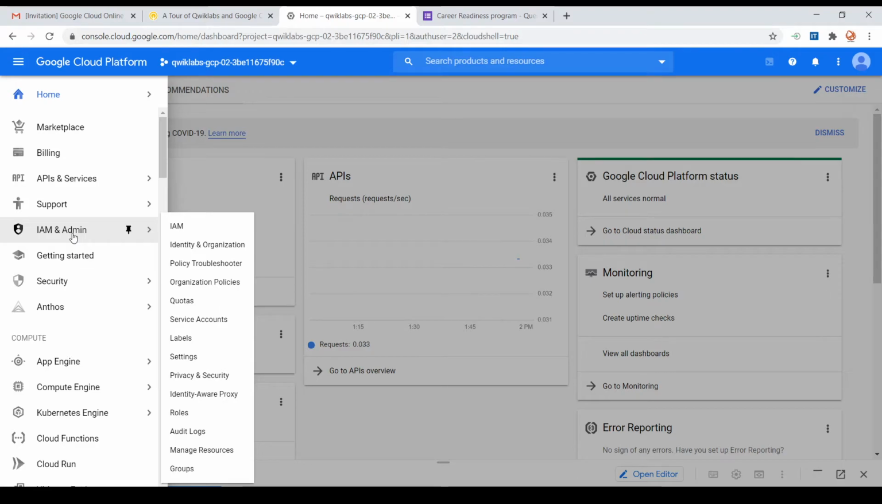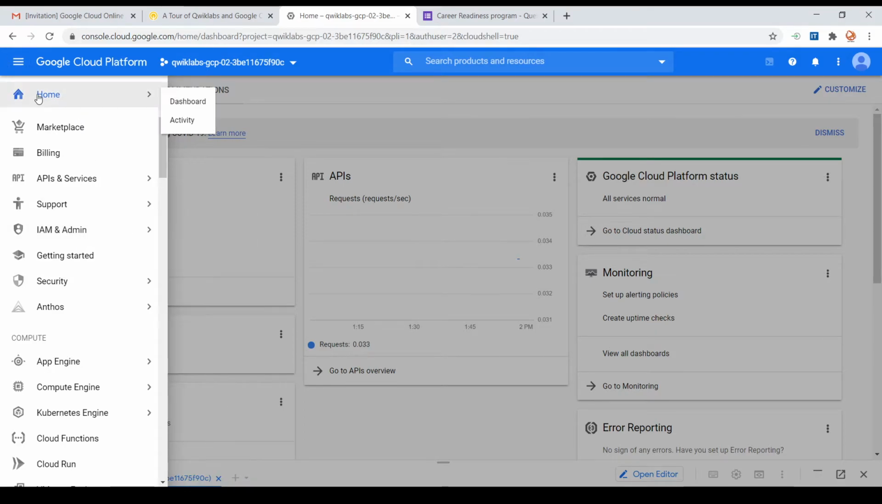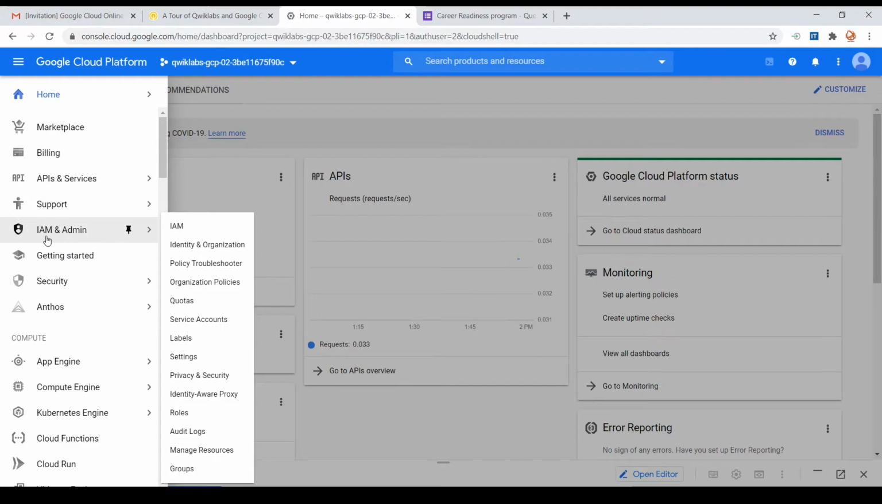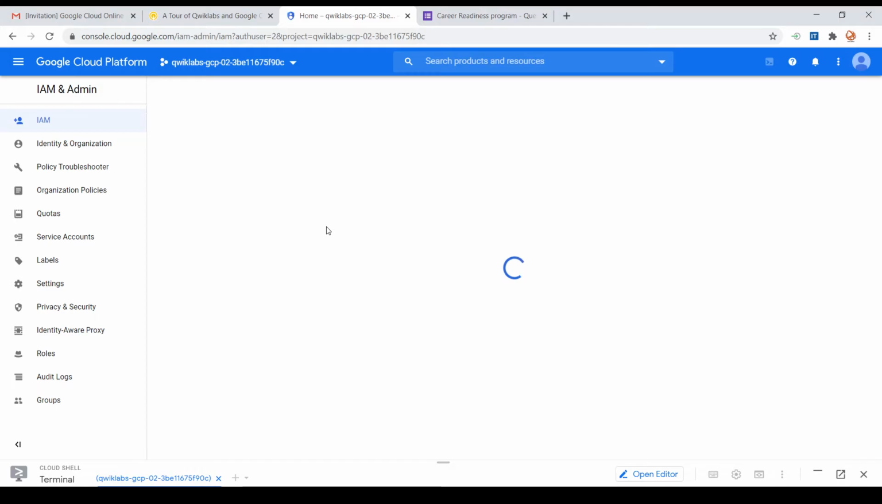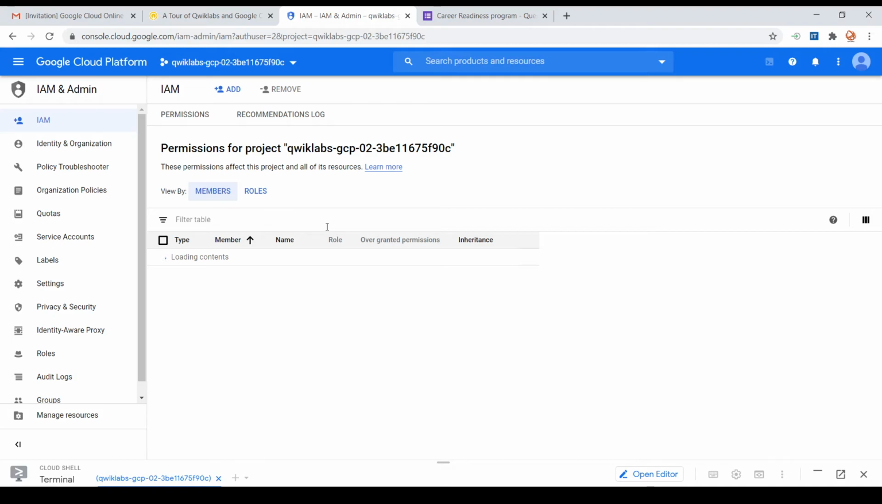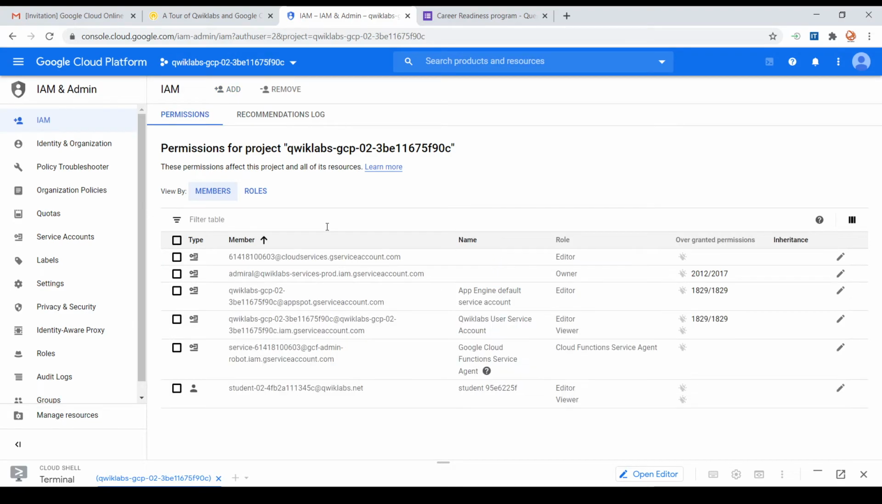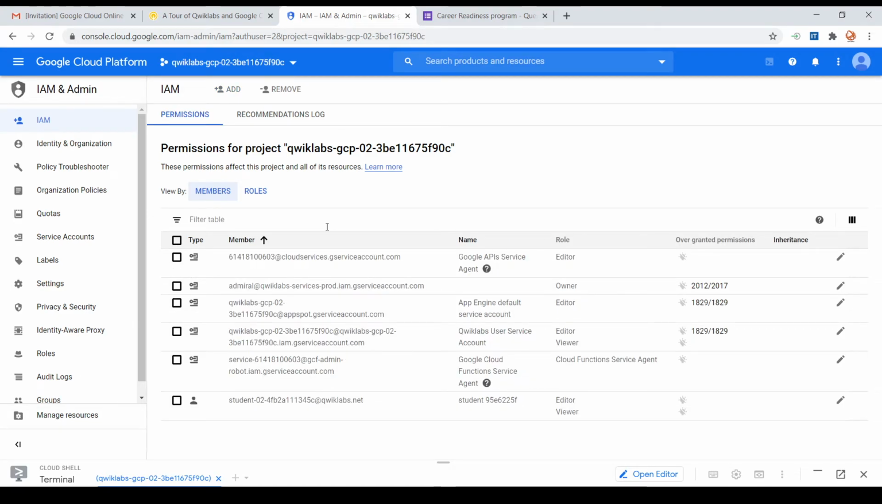So this is basically done using identity access management and the admin panel. Here you can see I have selected from the home navigation menu. From there I have navigated to IAM and admin. IAM stands for identity access management. Clicking on IAM, you can see what are the different permissions Quick Labs has given right now. This is a sample project created by Quick Labs. This may not be the real scenario. When we are considering an organization, there will be n number of projects, and n number of projects will have another n number of employees mapped to it.